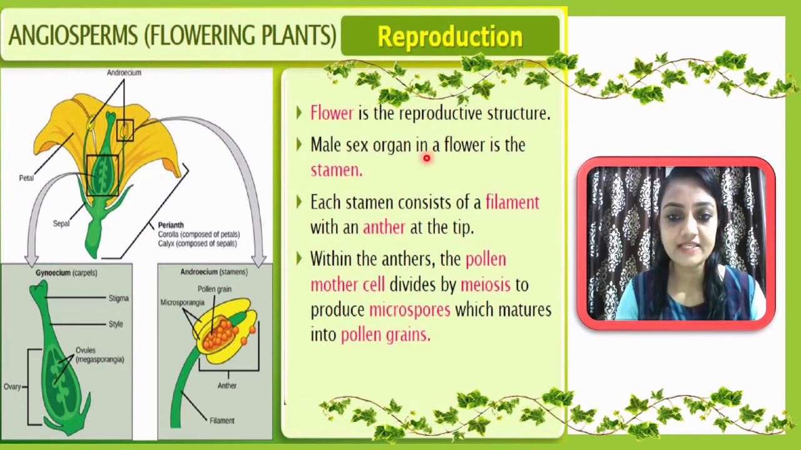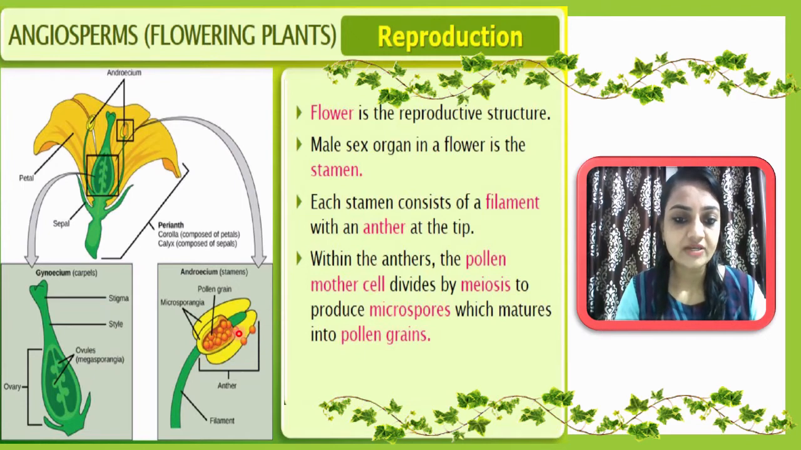So the male sex organ in a flower is a stamen. You know very well this is the stamen, and that is considered as a male sex organ which is responsible for pollen grain formation. Each stamen will consist of a filament. This greenish part is called the filament.